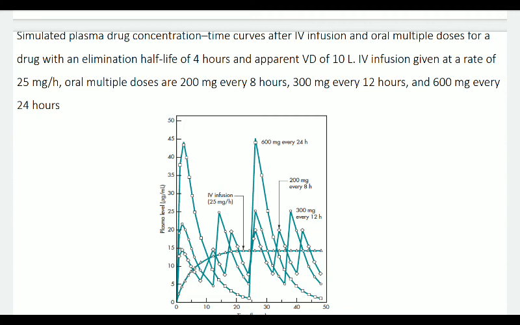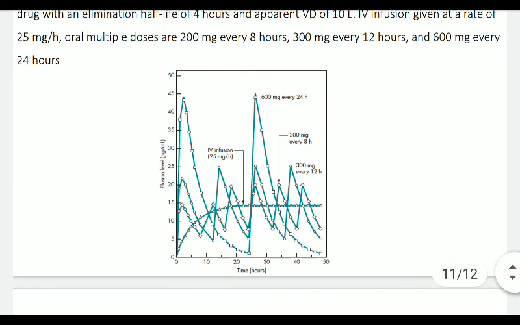Oral multiple doses are 200 mg every 8 hours, 300 mg every 12 hours and 600 mg every 24 hours. So 4 dosage forms have been used to plot a graph of plasma level versus time in this instance. 3 belong to the oral drug delivery system and 1 is intravenous infusion.